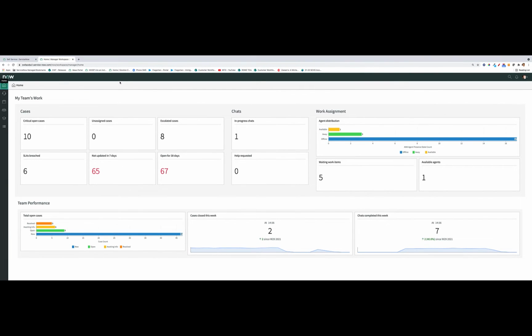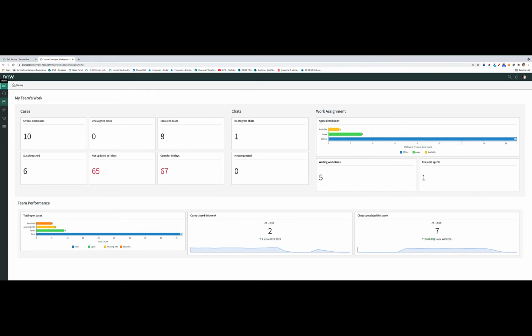So this is the home page for the manager, and this is where the manager can see various KPIs that apply to her team. Things such as open cases, unassigned cases, escalated cases, perhaps the number of SLAs breached, etc.